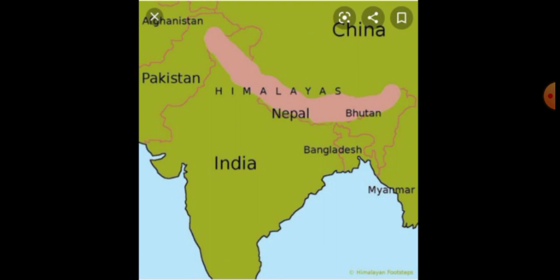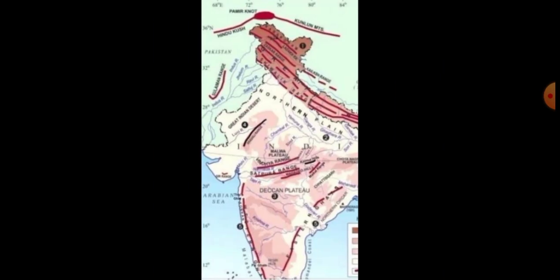This is the Himalayan mountain map. Okay. Just see, the rose color is mentioned as the Himalayan mountain. Already in the first class I gave this map. Once again I will repeat: the rose color is mentioned as the Himalayan mountain. Okay. That also you note it. Then just see the next map.